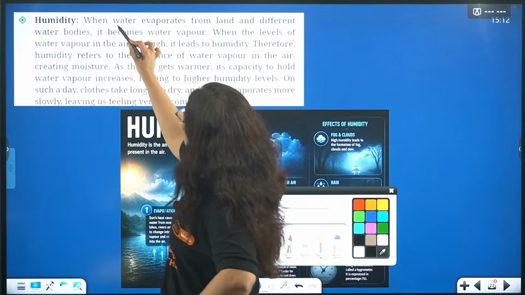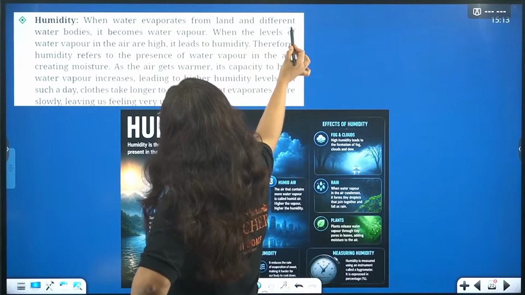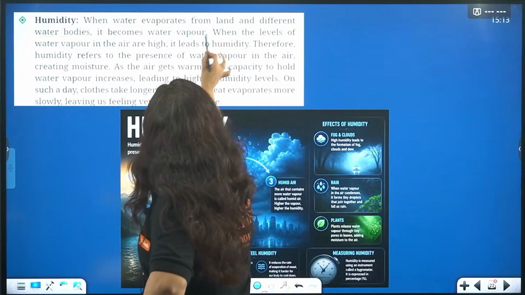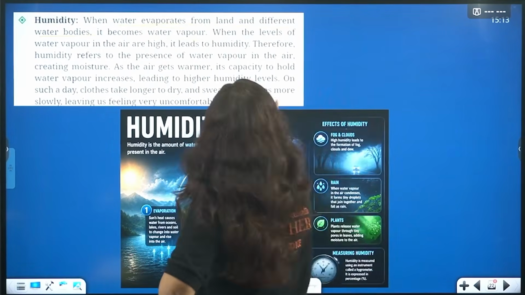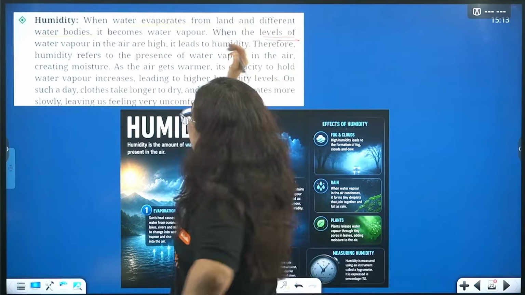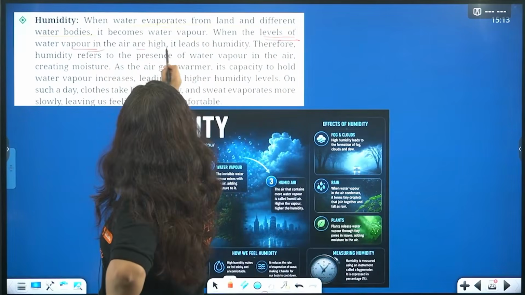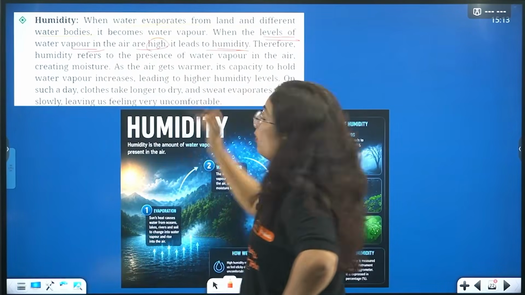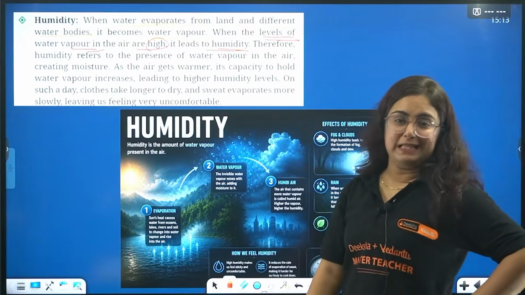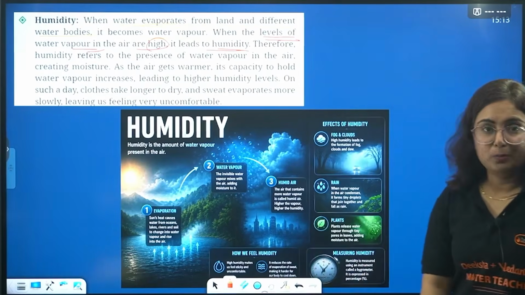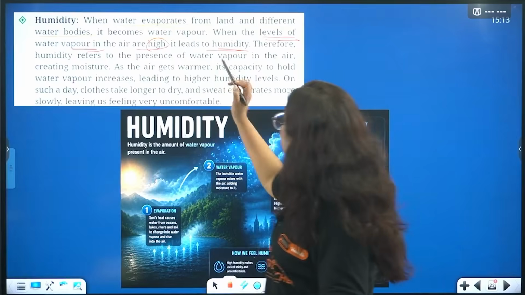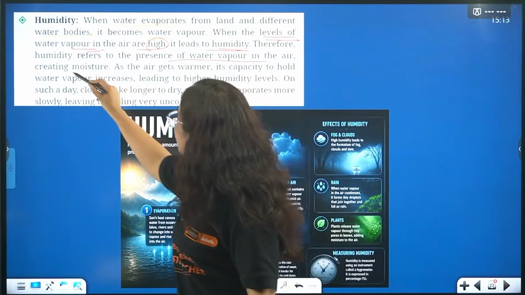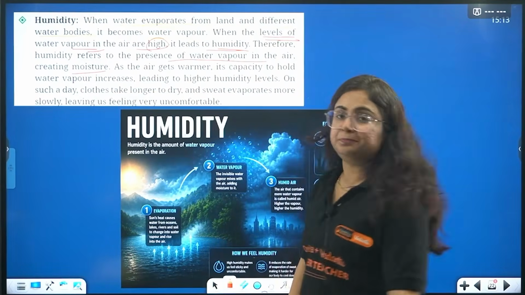So when water evaporates from land and different water bodies, it becomes water vapor. When the amount of water vapor in the air is high, it tends to be more humid, and hence we refer to it as the presence of water vapors in the air creating moisture.